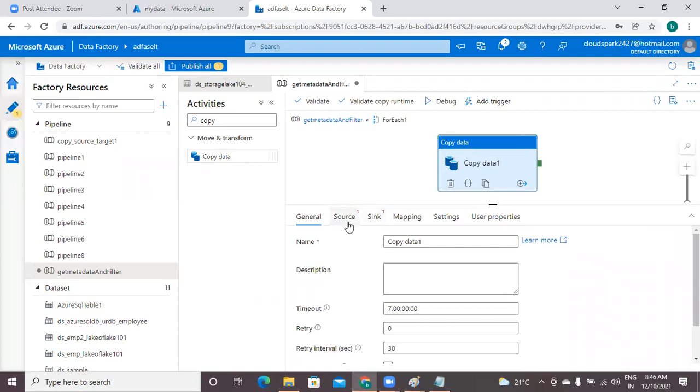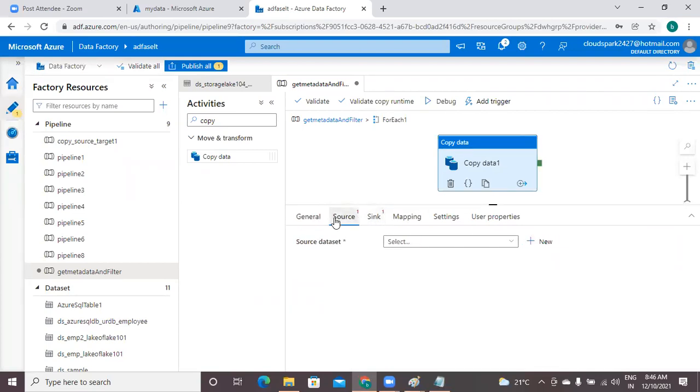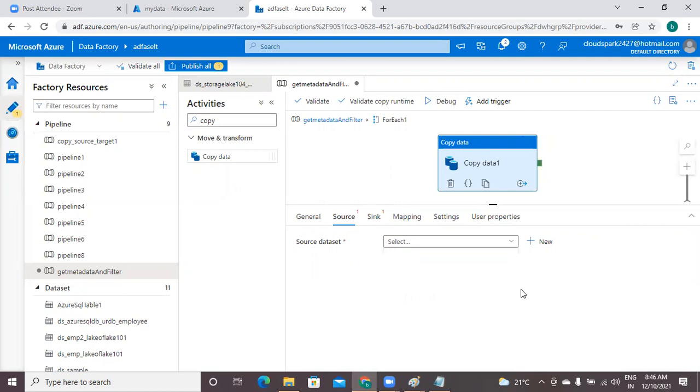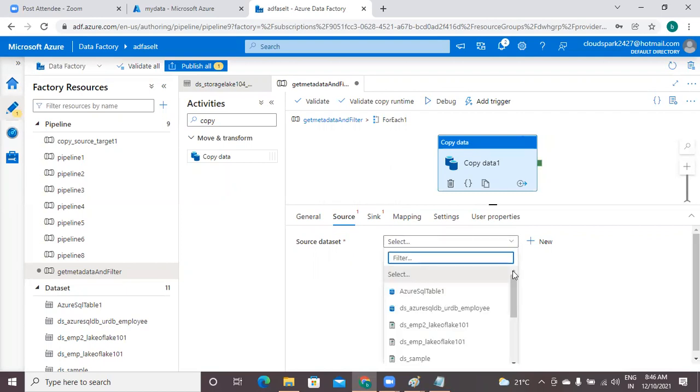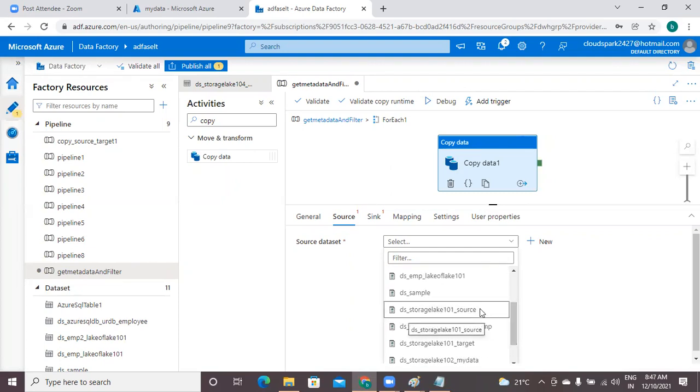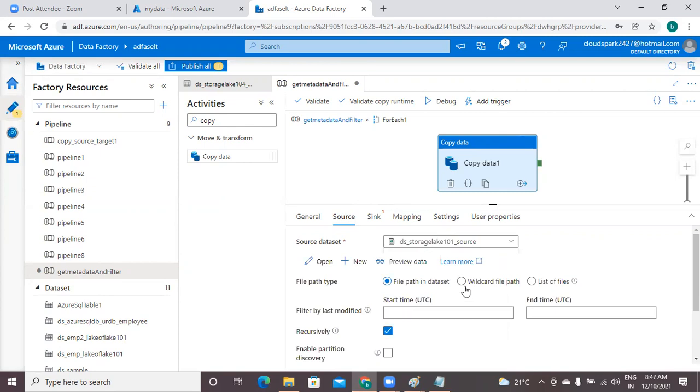Two things you should configure. Source: I'm selecting my data set, DS storage lake 101 source. This is our data set. Next, click on this wildcard file path.